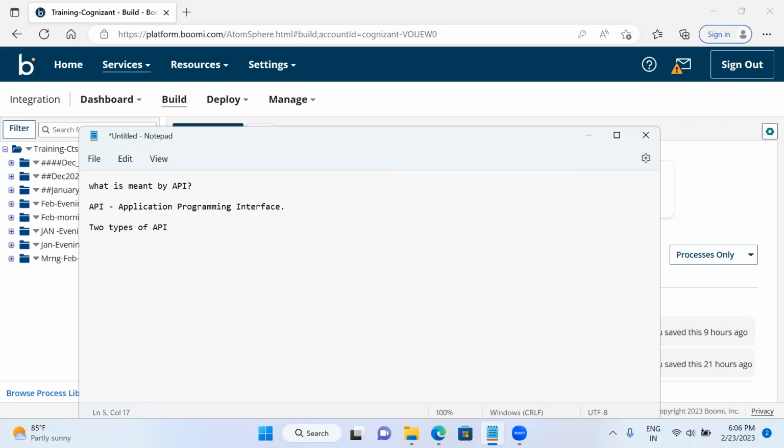Generally we are going to see two ways of working with APIs: consuming the API and exposing the API. Consuming the API means, suppose I am the owner of a website or a platform, and I am using a third party application like CC Avenue, the payment gateway. It means I am the consumer of that API. I am going to utilize the services of CC Avenue, so I am consuming the API services of CC Avenue.